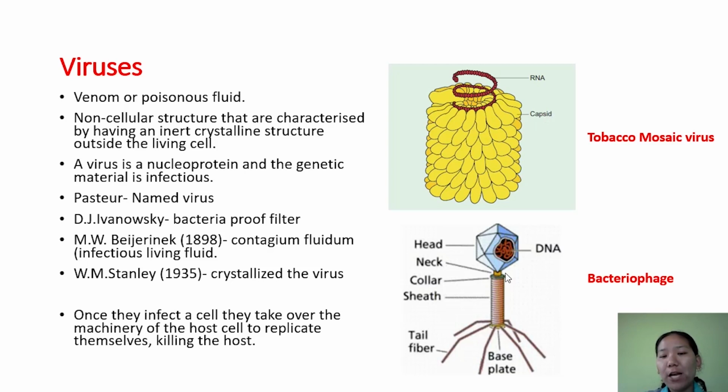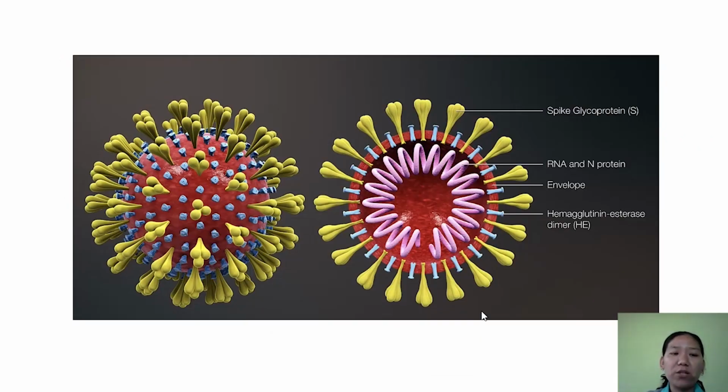Now next, another type of virus is the bacteriophage. Bacteriophages are viruses which infect bacteria. Here the genetic material is DNA, and again there is a protein coat. Now this one, as you all know, is causing the pandemic.